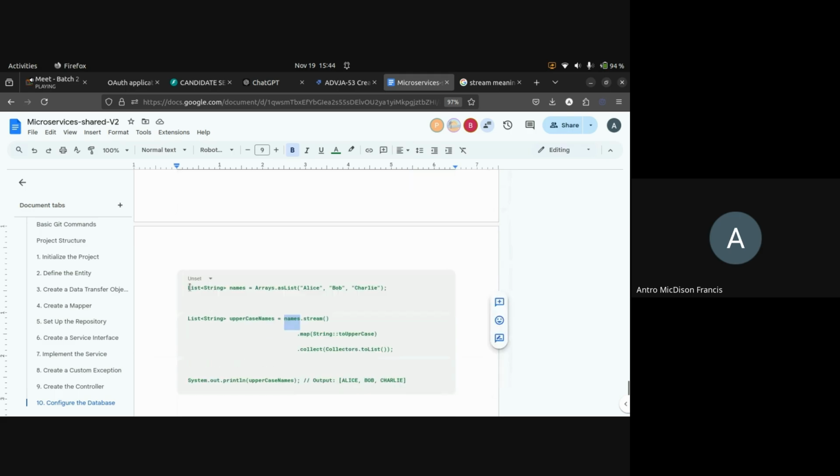When you are reading a program, in future or wherever, even a basic class, please don't read it as the English language. If you read it as English, what will it be? List, string, names equal to arrays, as list, Alice, Bob, Charlie. You will read it in this way.